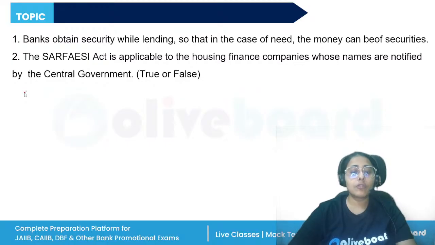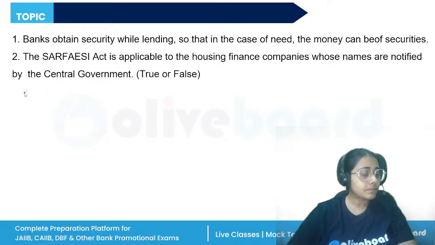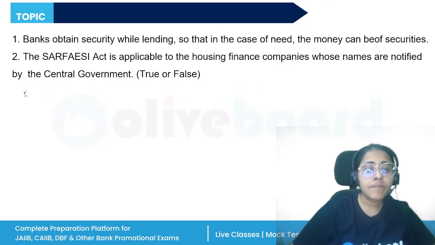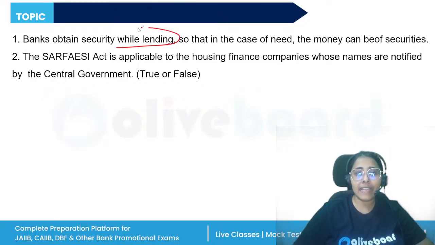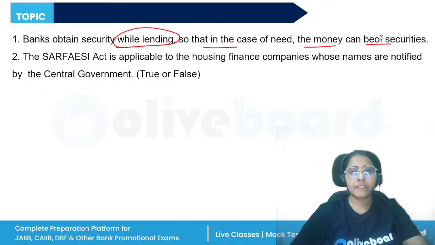Next, we are moving on to the most important unit of our Module C, which is the SARFAESI Act. Okay, so first we have the true-false questions. Banks obtain security while lending, so that in case of need, the money can be realized out of securities. Is the statement true or false?